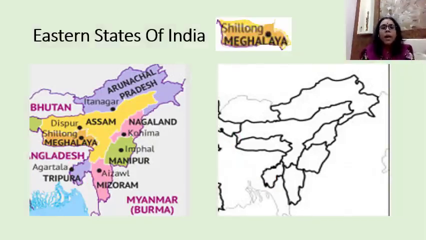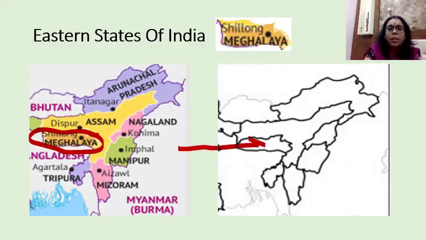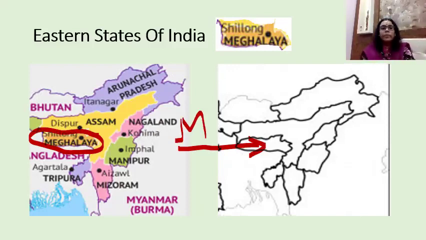Next comes Meghalaya. The capital of Meghalaya is Shillong. This is Meghalaya, children. Yes, this part is Meghalaya. So you have to locate Meghalaya on the outline map. So this way you are supposed to locate. You will draw one line, draw one arrow, and above it you are going to write down Meghalaya, the complete name. Follow, children, how to locate Meghalaya on the map.